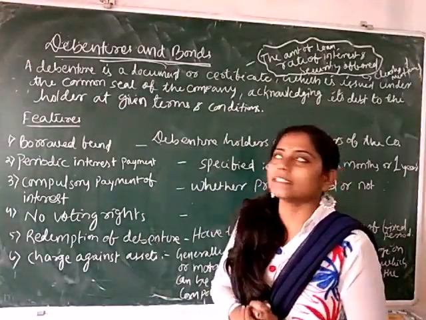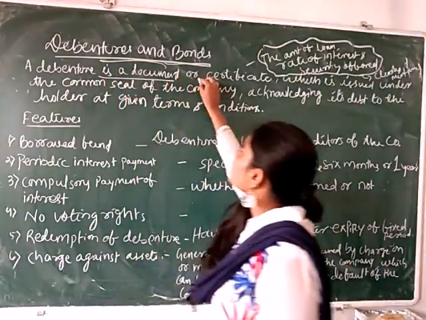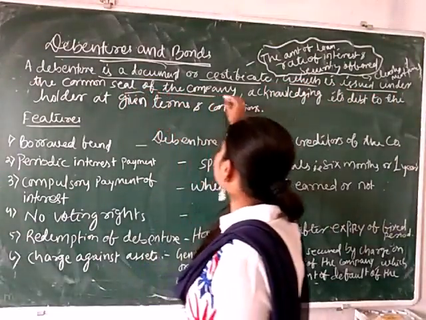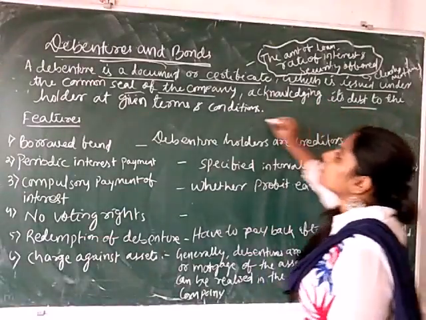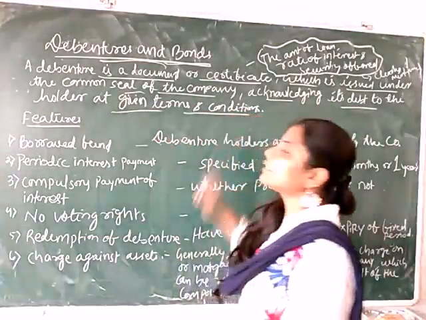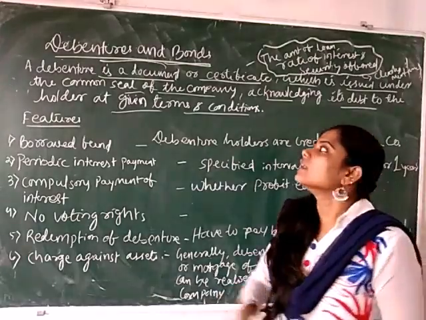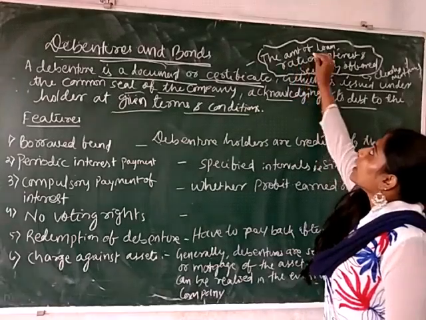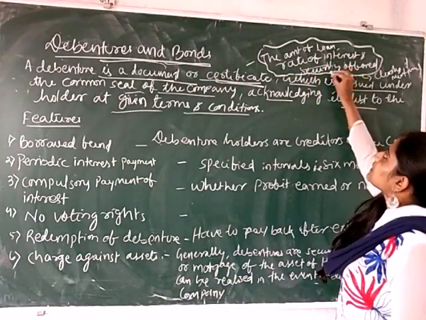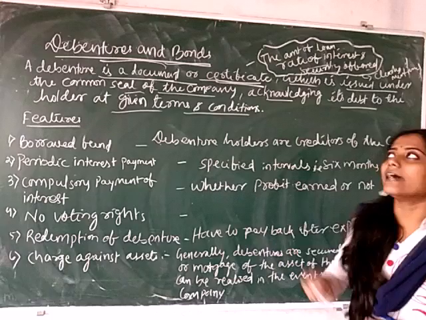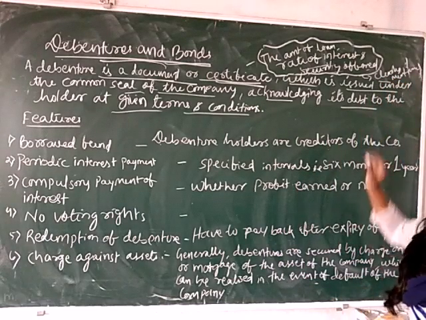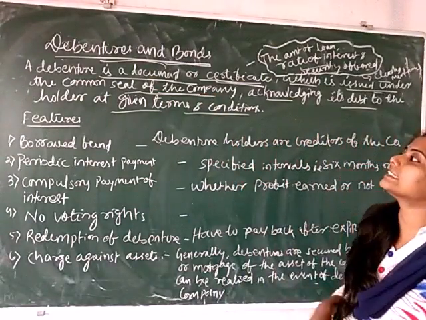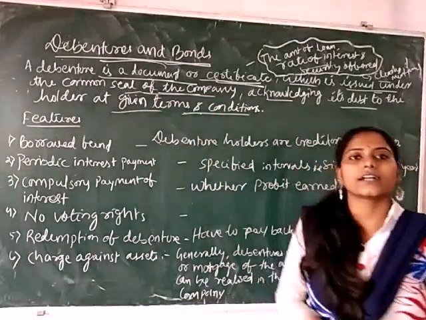So the meaning of debenture is a document or the certificate which is issued under the common seal of the company, acknowledging its debt to the holder at given terms and conditions. That means debenture is a document or the certificate. Here the amount of loan, rate of interest, security offered, etc. are clearly mentioned.